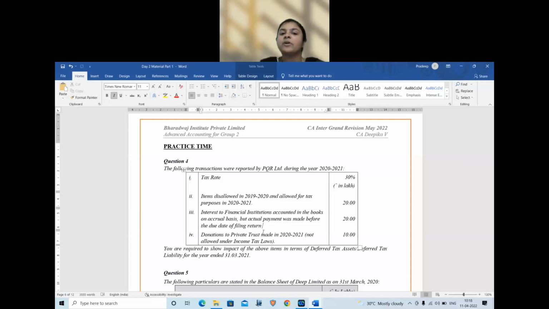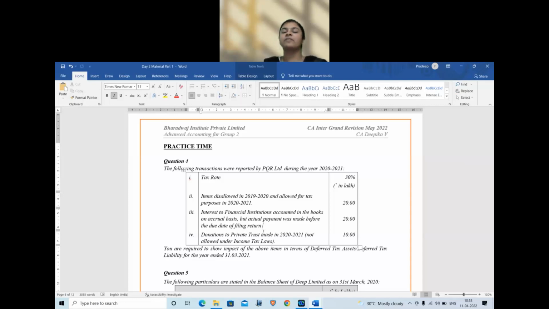Now we are going to calculate the deferred tax for these three items. Go ahead. First, estimate the deferred tax impact, and then let us understand whether it is a deferred tax asset or liability. Shall we? Shall we do it parallelly? Items disallowed in 1920 and allowed for income tax purposes.